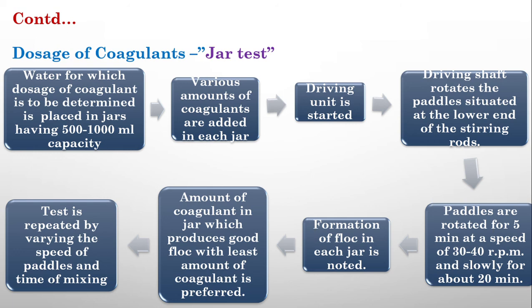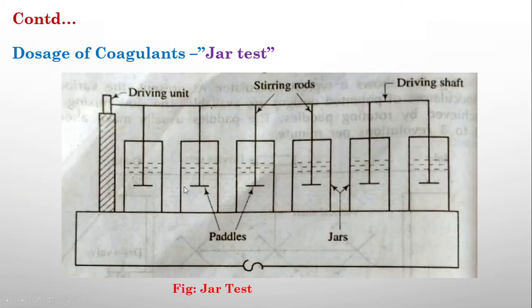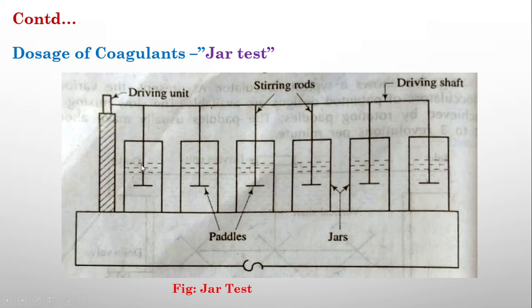So this is a very simple test. I'll show you the figure. Here there are a number of jars or conical flasks: 1, 2, 3, 4, 5, 6. Six jars are there, but you can take any number. There is a driving unit here. This driving unit has a paddle and a rod in each of the jars, and it has a stirring ability, so it will drive and the paddle will rotate inside the jar.